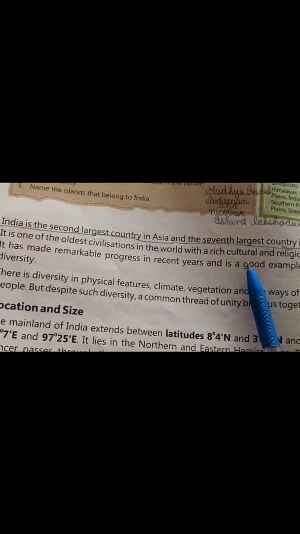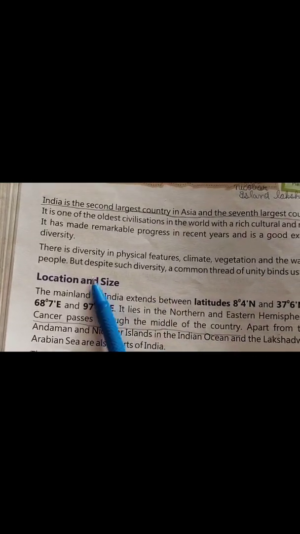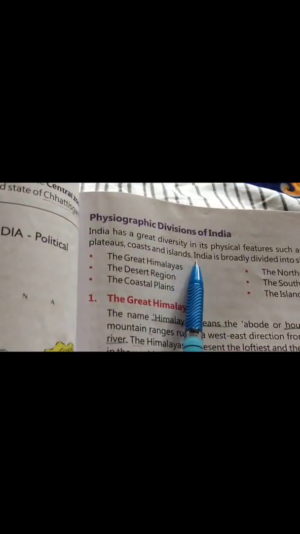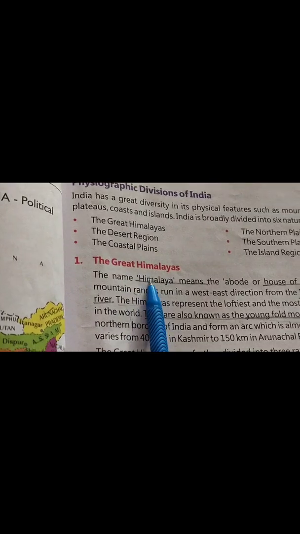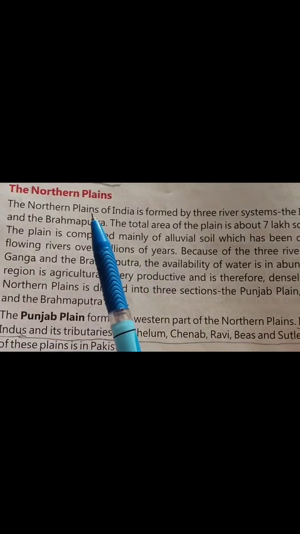Please open our page number 64. In previous videos we have done India's location and extent. So we have started this chapter, location and size we have done, then we have done the political division of India. Now we have started with the physiographic division of India. We have done the Great Himalayas there. Now we are supposed to start with our northern plains. So let's read this first.